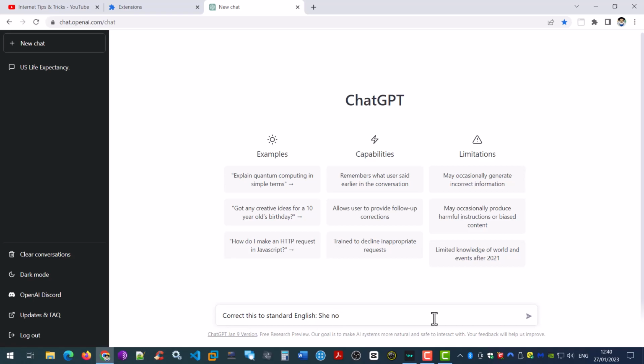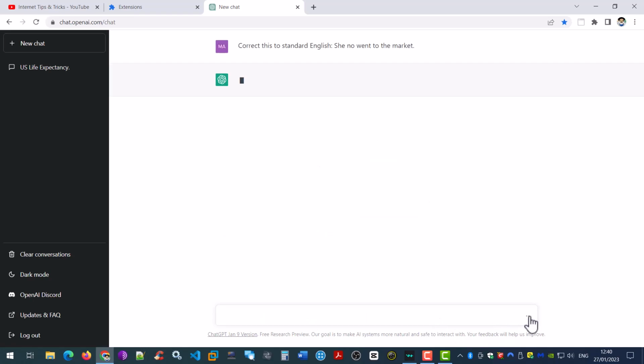She no went to the market. I press enter. And as we can see here, ChatGPT has corrected the sentence. This time, what we have is, she did not go to the market, which sounds better and is grammatically correct.